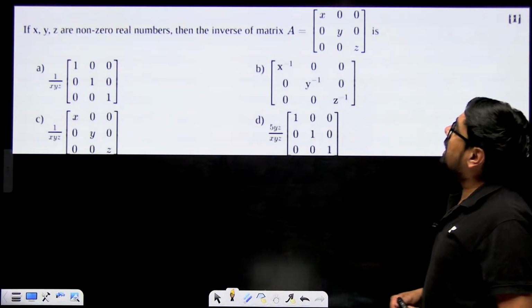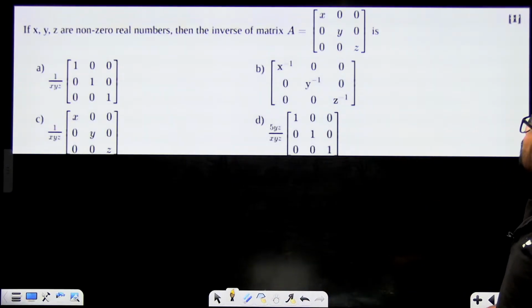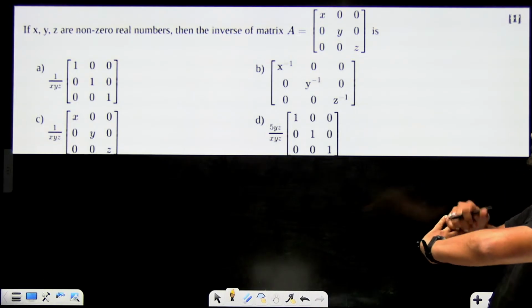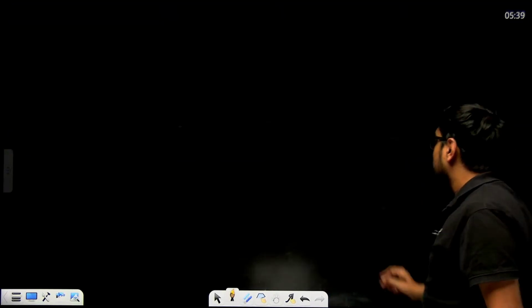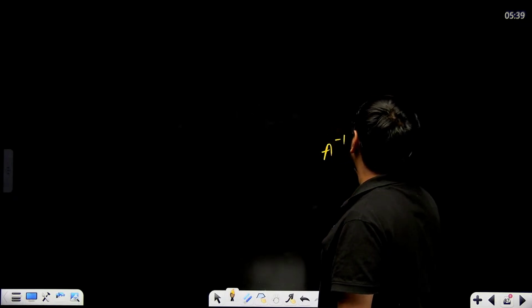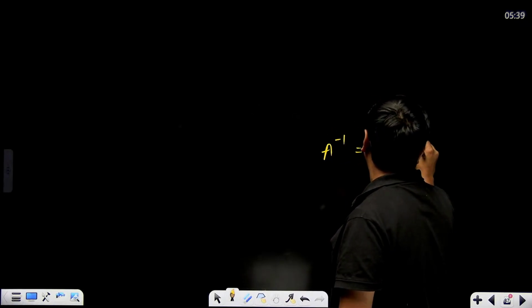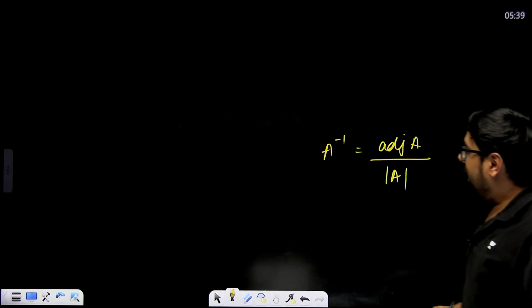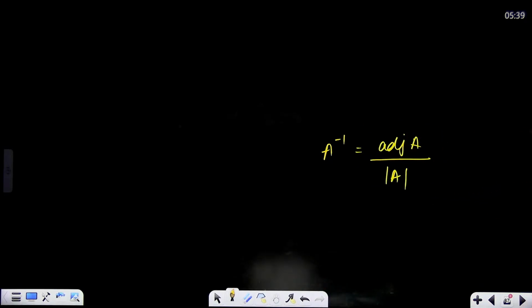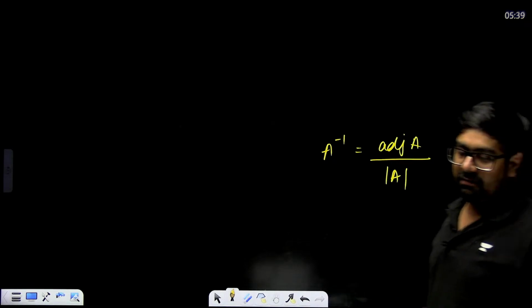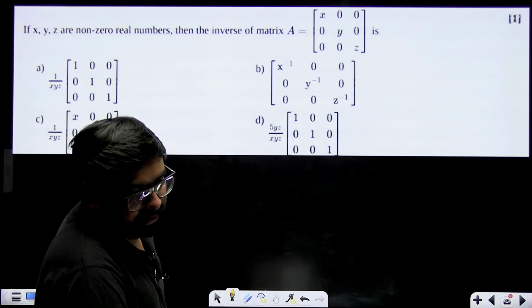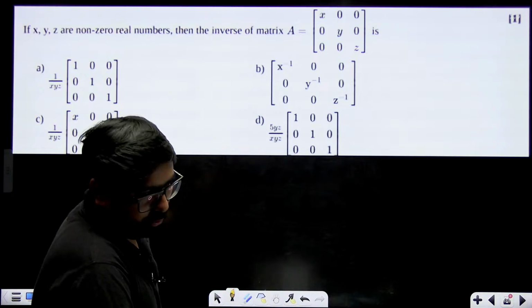Now x, y, z are non-zero numbers. This is also one important question that can come in your MCQs. The inverse of matrix A. For the inverse, remember one formula: A inverse is nothing but the adjoint of A divided by the determinant of A, and you will be able to solve this question easily.